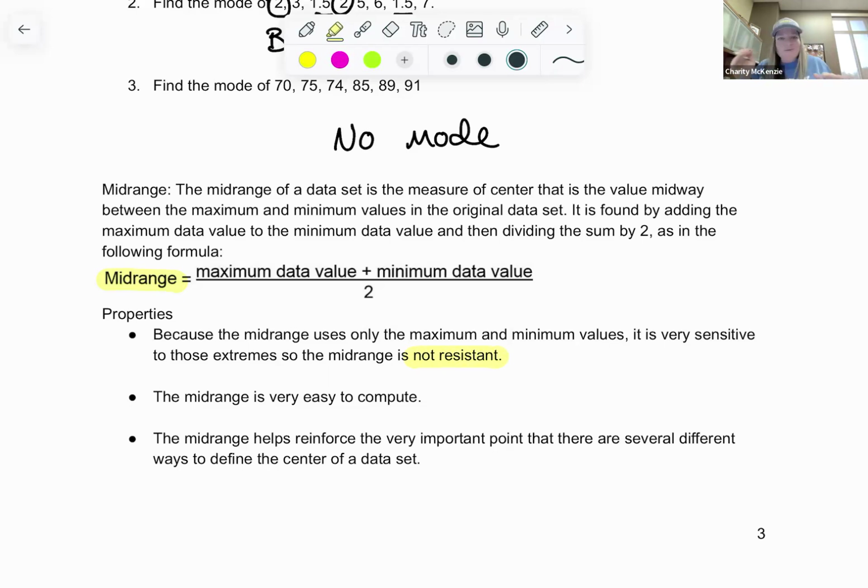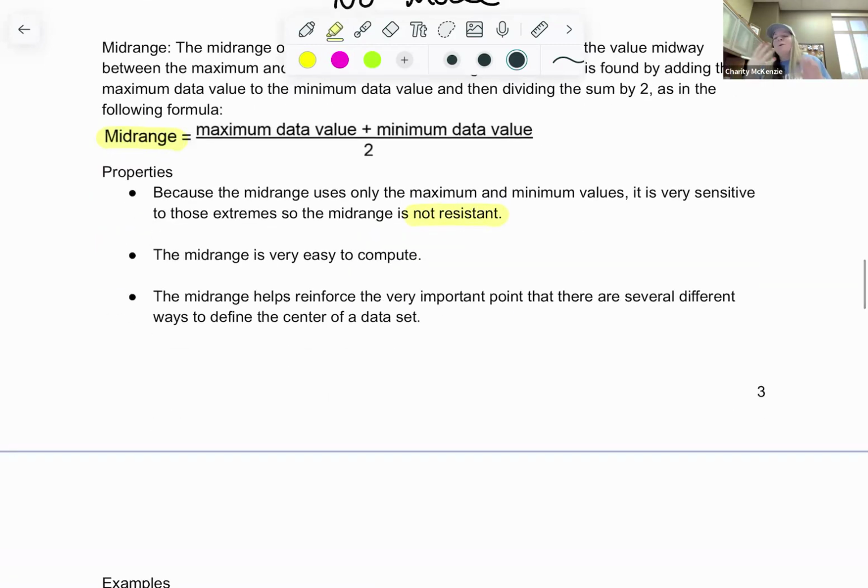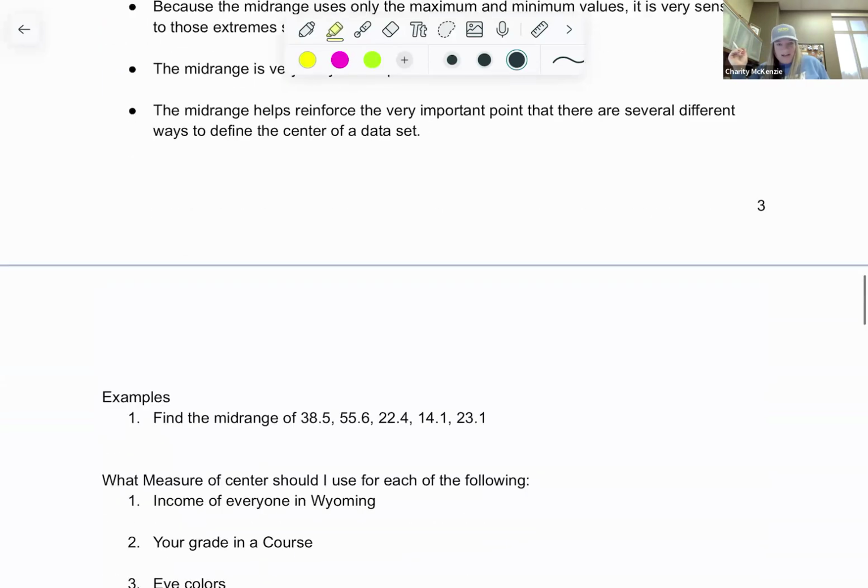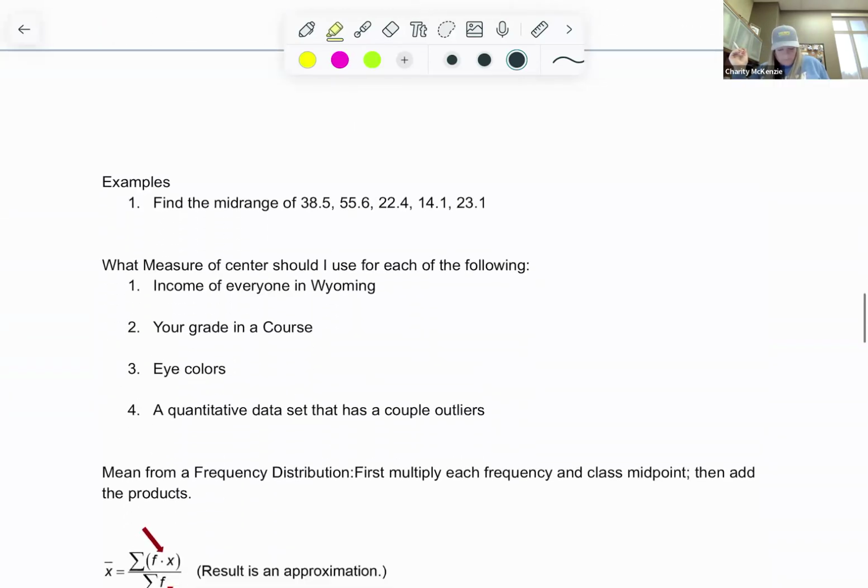If I have an outlier, you definitely shouldn't use the mid-range. It's super easy to do, and that's why we like it. So those are the 4, with the 3 top ones being the biggest: mean, median, mode. Mid-range is a 4th one, which is not bad. It's super easy, but not as reliable, just in case you have an outlier.